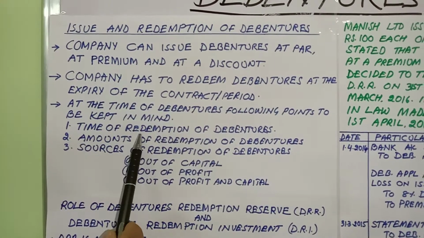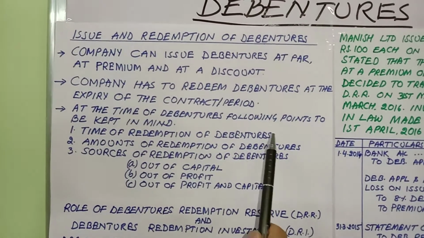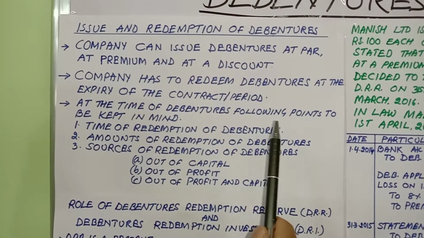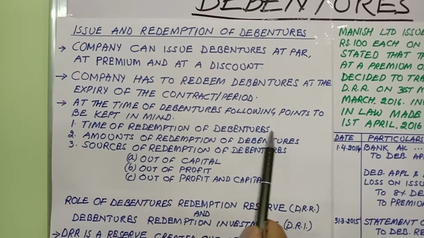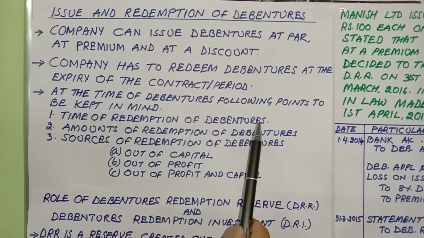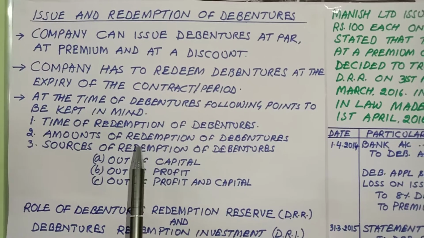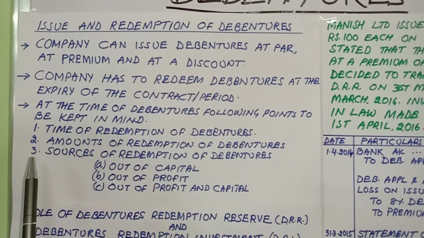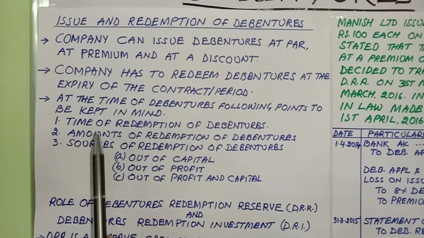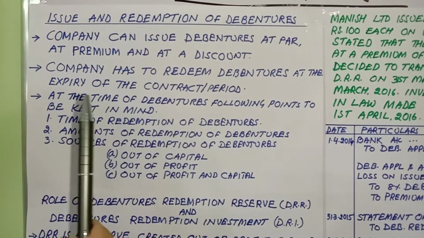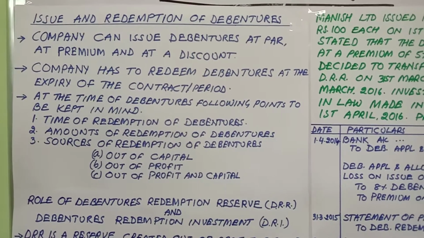Number 1, the time of redemption of debentures, when debentures are being redeemed. Suppose in the first year debentures were issued and in the 5th year debentures are redeemed. So from the first year to the 5th year we check the time duration. So the duration will be 5 years. Then the amount of redemption of debentures. For example, if 10,000 debentures are there but the company wants to redeem only 4,000 debentures, we are going to write for 4,000 debentures, and the remaining 6,000 debentures' redemption will take place later. So this is interconnected.